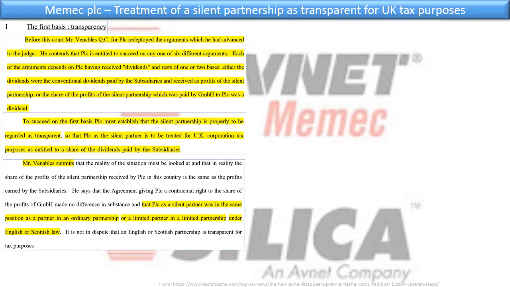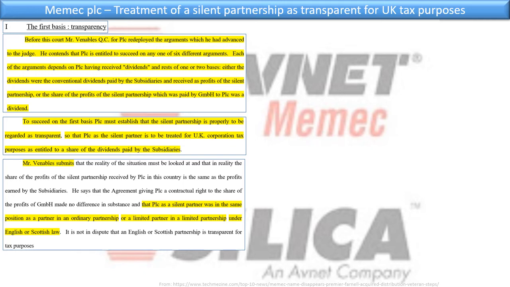Mr. Venables submits that the reality of the situation must be looked at and that in reality the share of the profits of the silent partnership received by PLC in this country is the same as the profits earned by the subsidiaries, which 87% of it at least is, right? He says that the agreement giving PLC a contractual right to the share of the profits of GmbH made no difference in substance. So he says, let's look at what really happens.